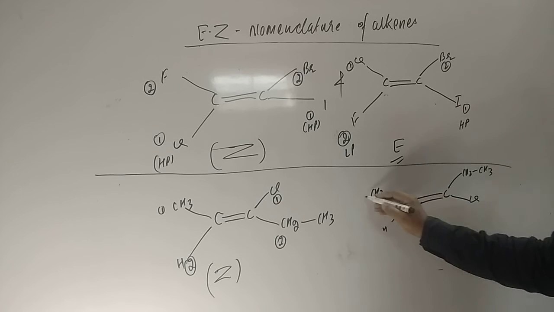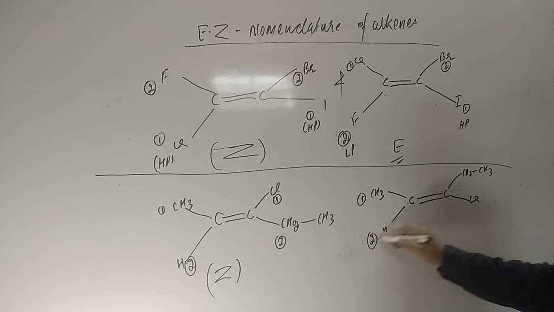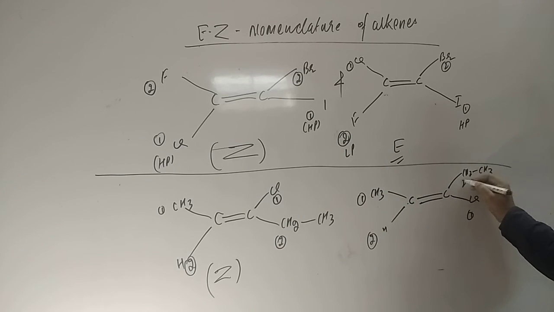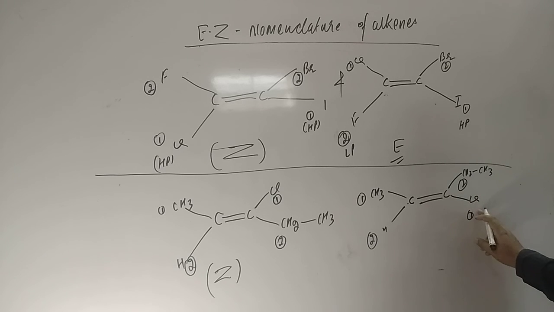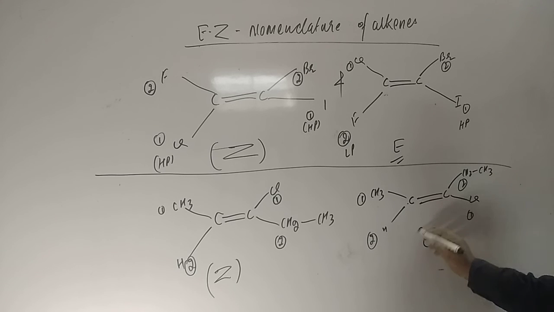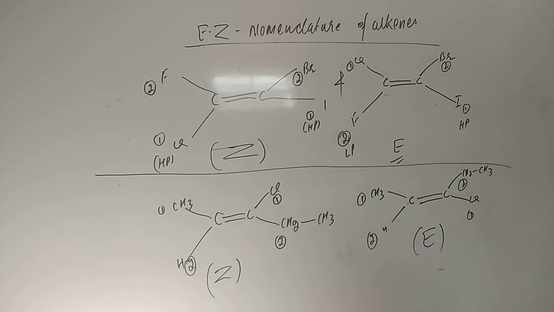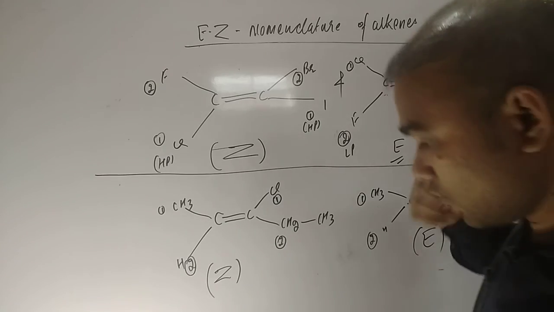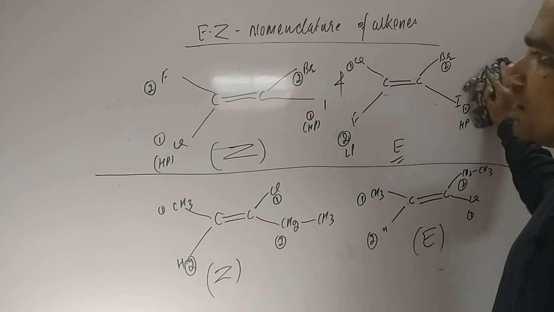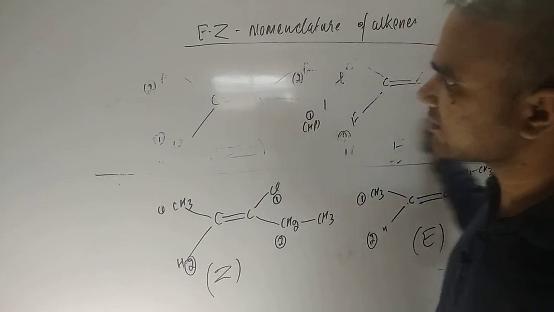And if you see the high priority, this is 1 and 2, and this is 2 and 1, because chlorine has higher atomic mass than carbon, so this is known as the E form, students. Okay, now let us have a look at some more examples so that you can be confident about the EZ system.